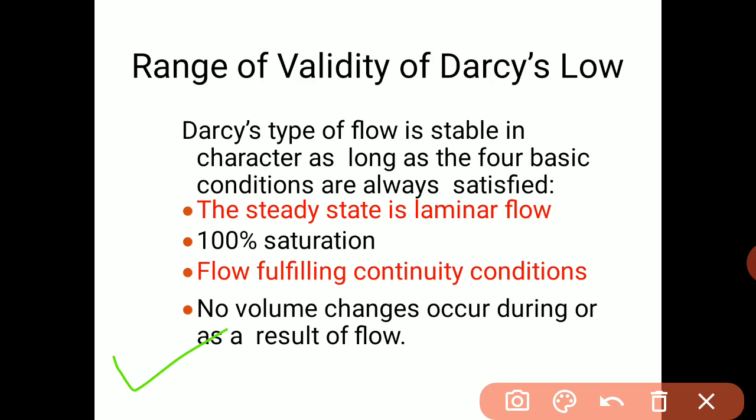The flow will take much time, so there also Darcy's law is not valid.